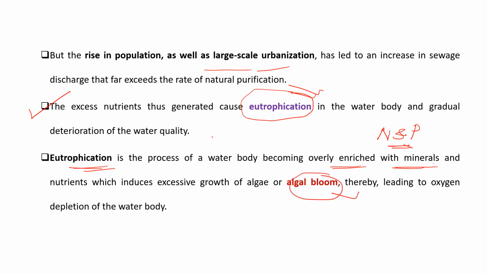Okay, and when the generation of algal bloom takes place on the water body like on a lake, on a pond, they create the oxygen deficient condition, and this oxygen deficient condition is harmful for the living beings, water animals.